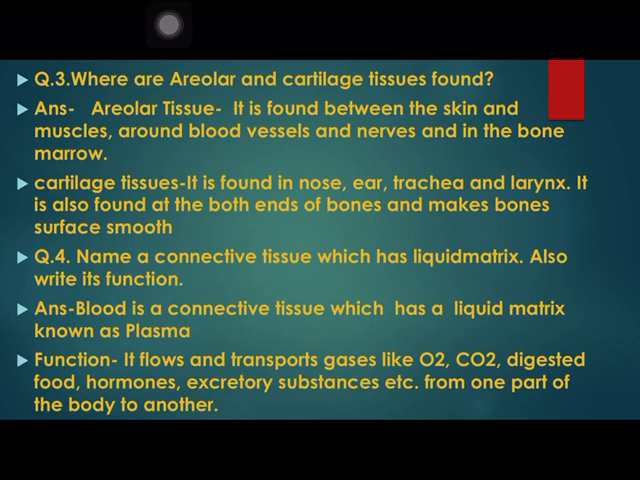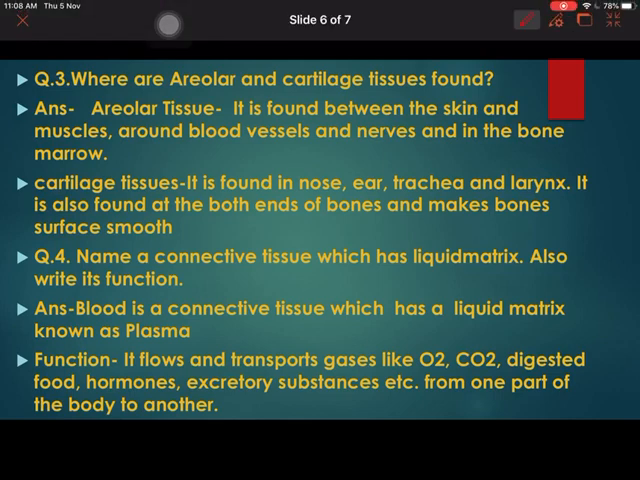Third, where are areolar and cartilage tissue found? Areolar tissue is found between the skin and muscle, around blood vessels and nerves, and in the bone marrow. Cartilage tissue is found in the nose, ear, trachea, larynx, and it is also found at both the ends of bones and makes the bone surface smooth. Fourth question, name a connective tissue which has a liquid matrix. Also write its function. So blood is a connective tissue which has a liquid matrix known as plasma. Its function is to transport gases like oxygen, carbon dioxide, digested food, hormones, excretory substances from one part to another.